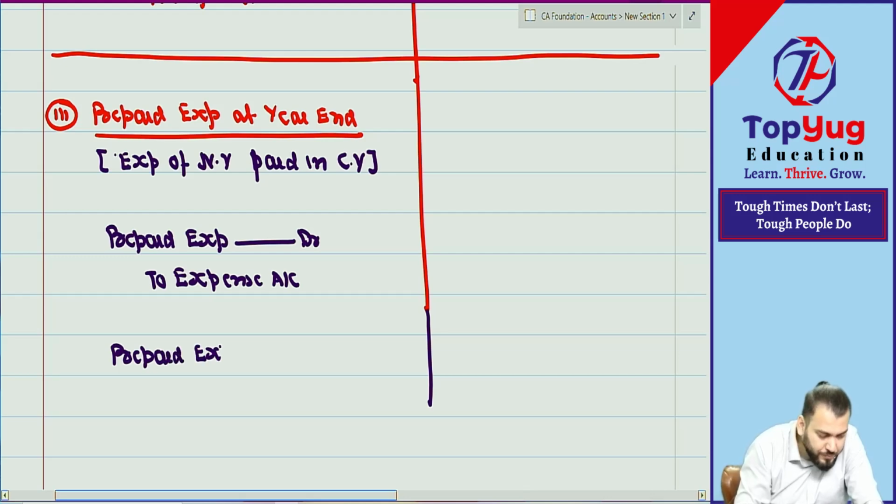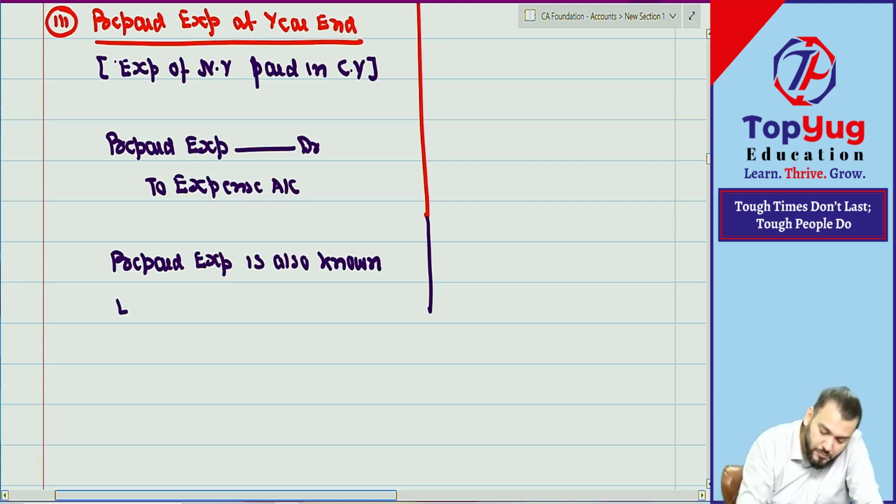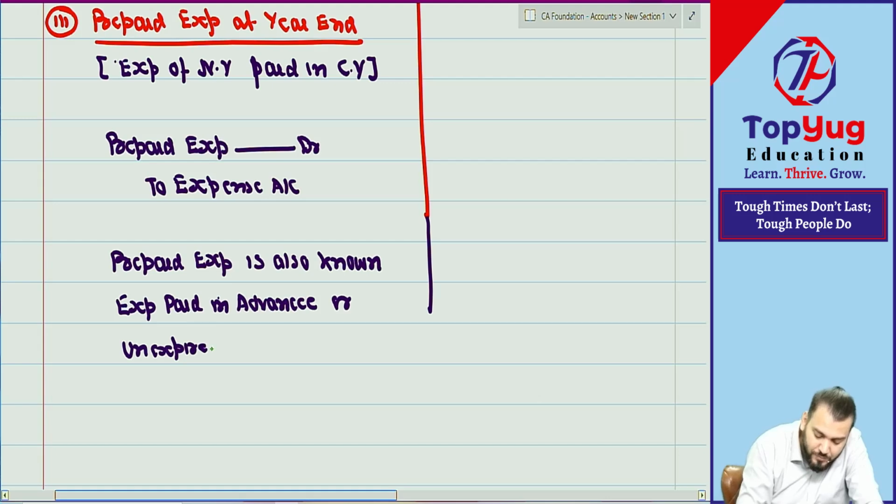Just write down. Prepaid expense is also known as expense paid in advance or unexpired expense.